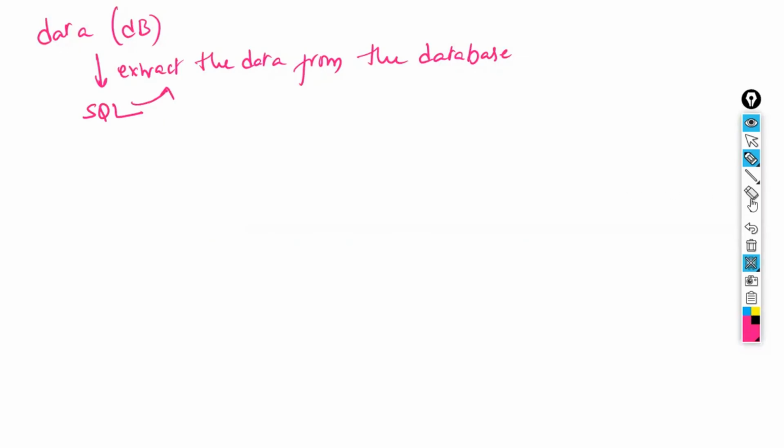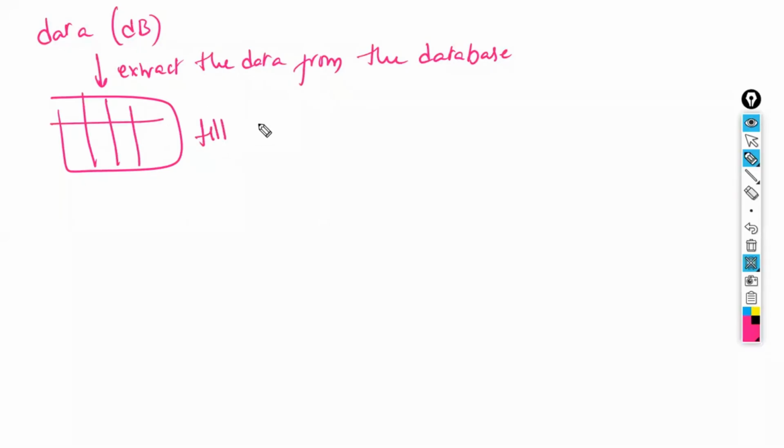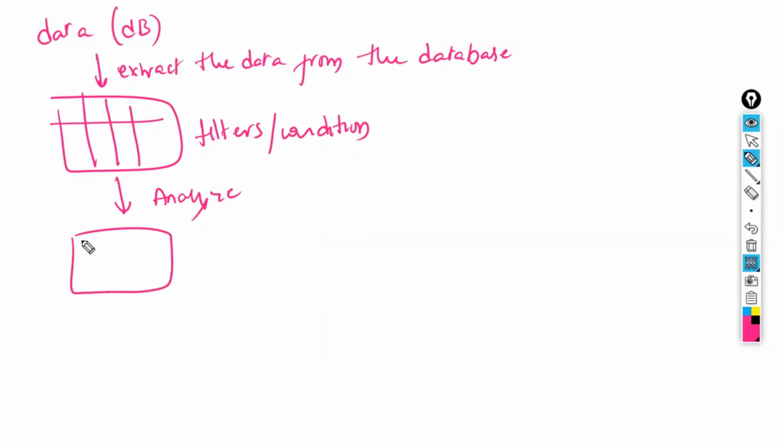Once we extract the data from the database, whatever data we have, we are going to apply certain filters and conditions over that, and we are going to analyze the data. So: extract the data from the database, after that apply the filters or conditions and analyze the data, and after that, finally present the data. Whatever you have analyzed, something you'll identify, right? From the given data, you'll identify something.